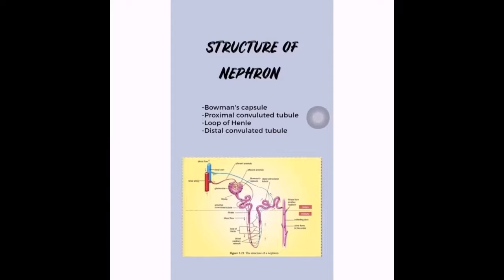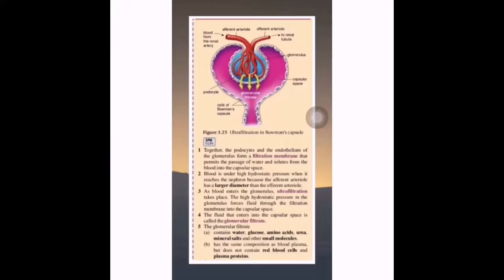One of the important processes in the formation of urine is ultrafiltration in Bowman's capsule. The podocytes and the endothelium of the glomerulus form a filtration membrane that permits the passage of water and solutes from the blood into the capsular space. Blood is under high hydrostatic pressure when it reaches the nephron because the afferent arteriole has a larger diameter than the efferent arteriole. As blood enters the glomerulus, ultrafiltration takes place.